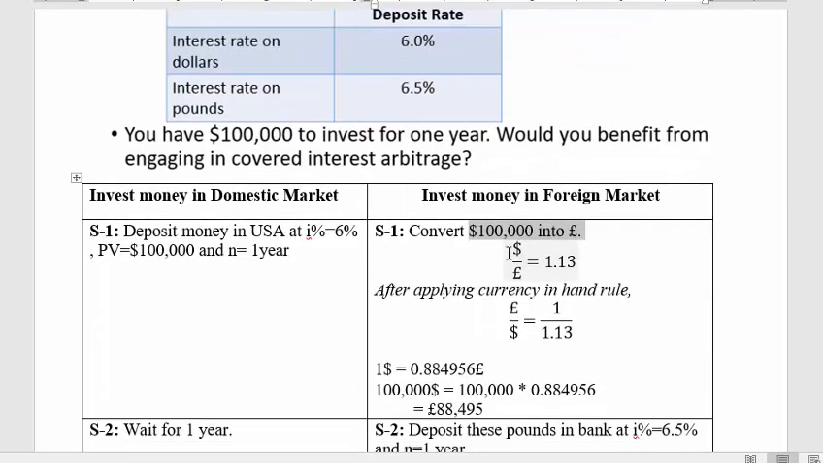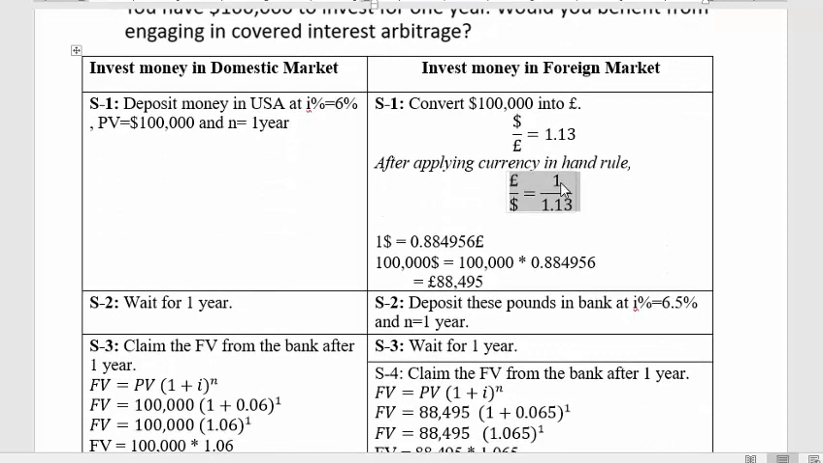So we would take this exchange rate of dollar divided by pound is equal to 1.13. Then we will apply the currency in hand rule. Currency in hand we have is $100,000, so dollar must be written at the bottom. That's why we had a reverse here, and when you divide 1 by 1.13, we get a value of 0.884956. It's a rounded value.